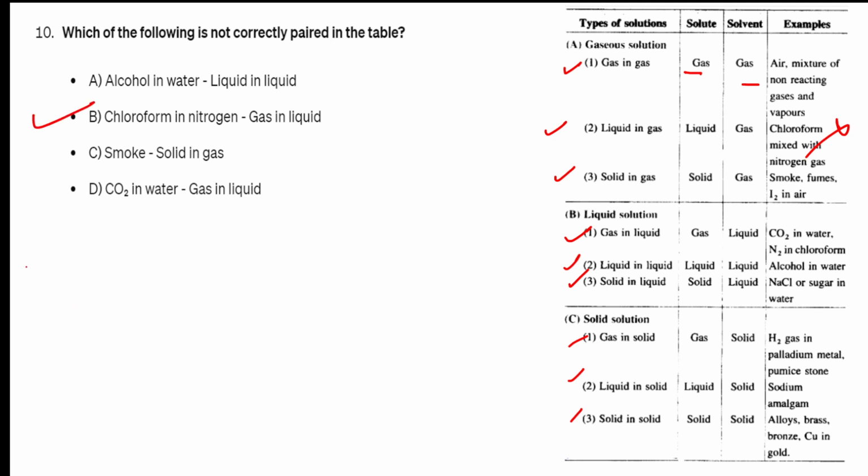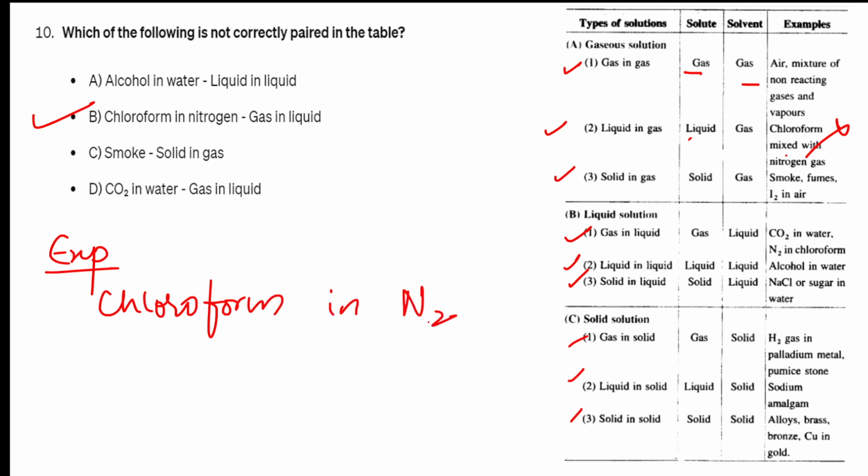Why is it wrong? Let us explain this thoroughly. Chloroform in nitrogen gas is what? It is a liquid in gas solution, correct? Not gas in liquid. It is indicated, right? See here, they've indicated liquid in gas. Chloroform is mixed with nitrogen gas, they said. Let us write chloroform in nitrogen.